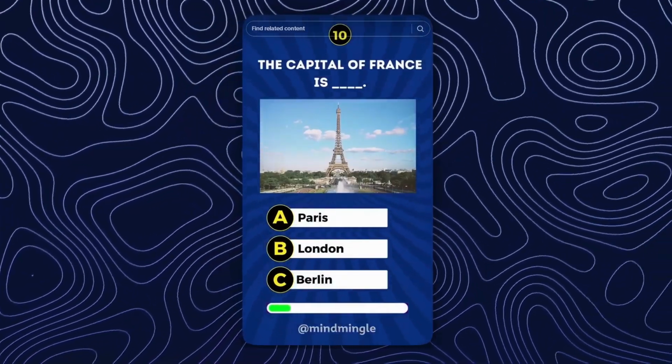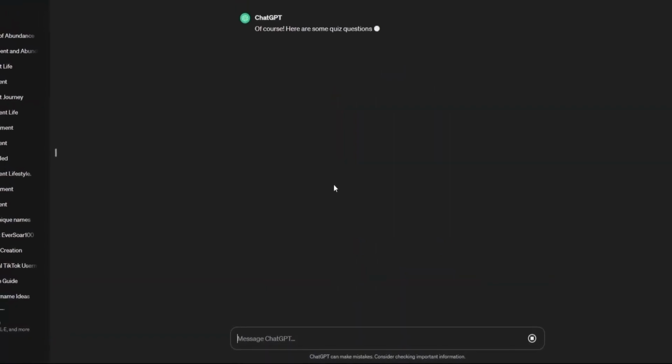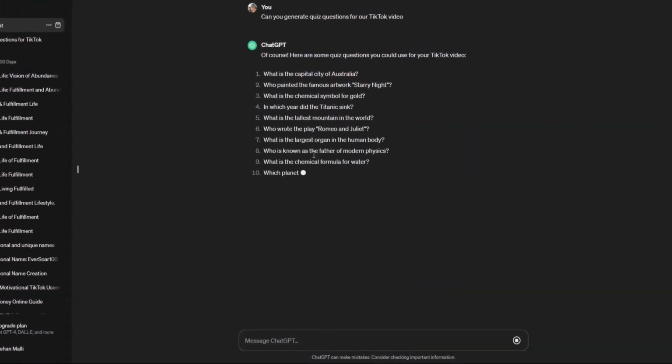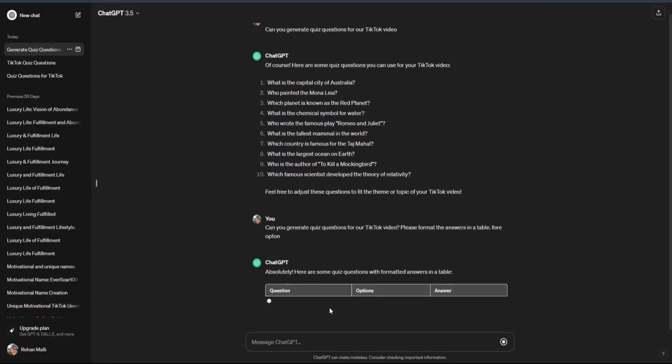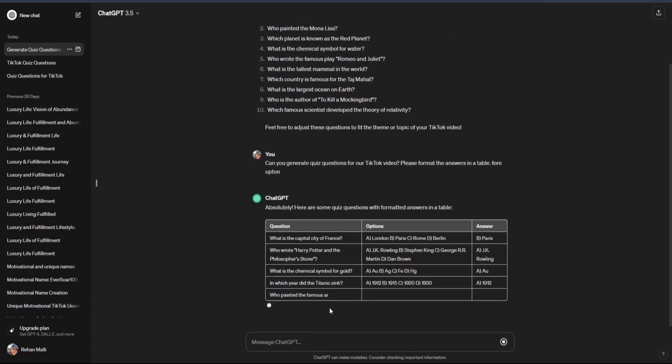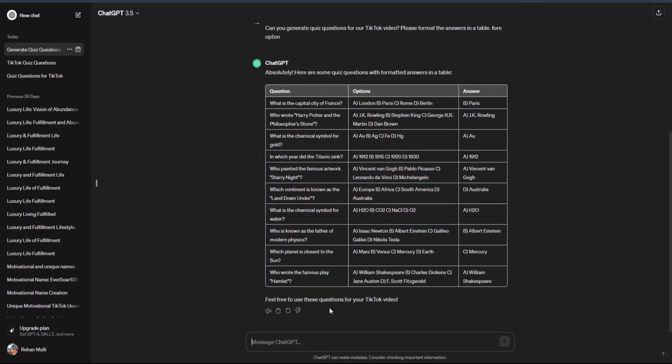Step 3. Generating quiz questions. First, we need to create questions for our quiz video, and we can ask ChatGPT for assistance. Simply request, "Can you generate quiz questions for our TikTok video and format the answers in a table?" This organization will help us later on. I'll include the prompt we used for ChatGPT in the video description, so you can refer to it as well. Here's what ChatGPT provided us: exactly what we need for our quiz.